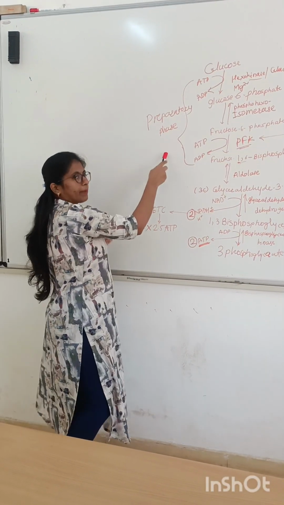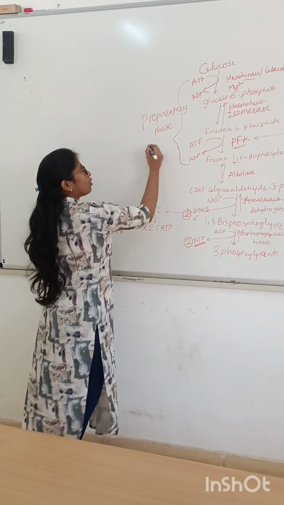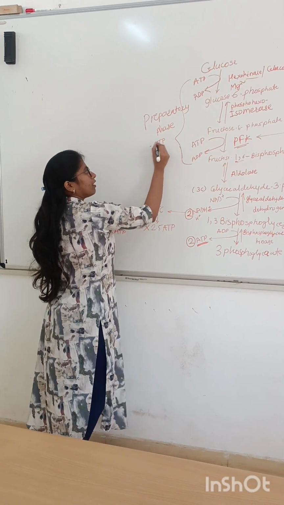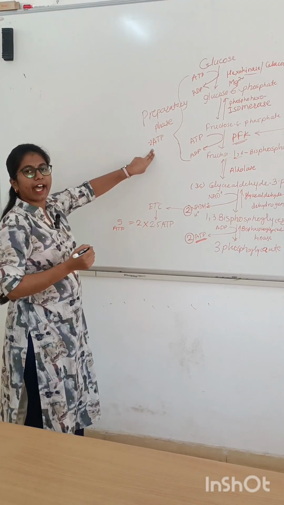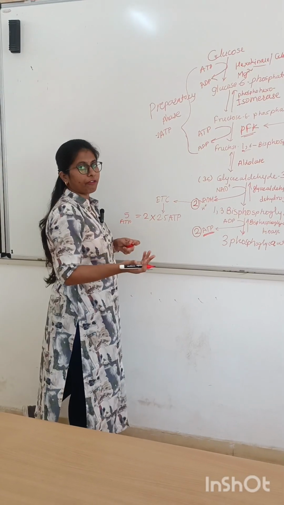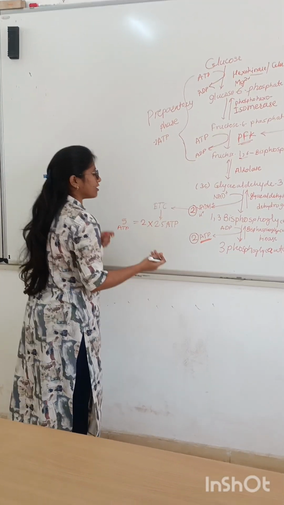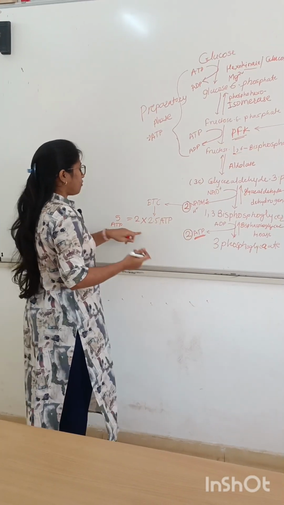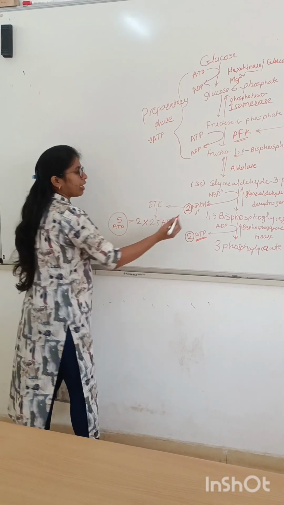That's why it is called the preparatory phase. Here 2 ATP are utilized.